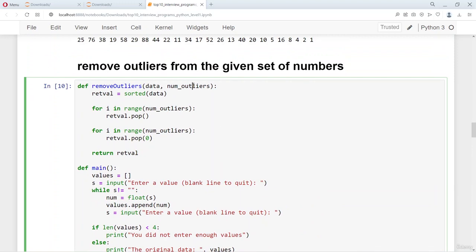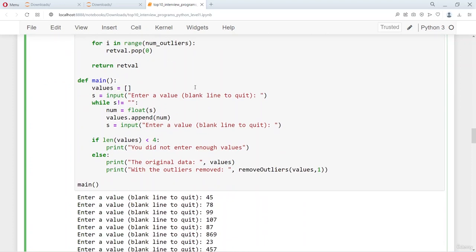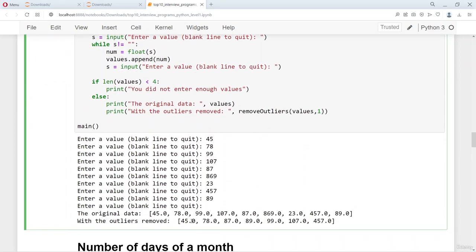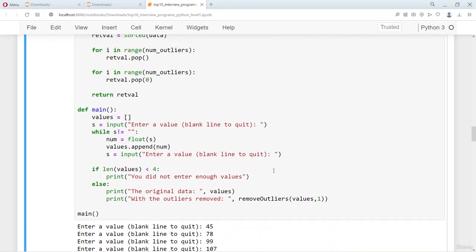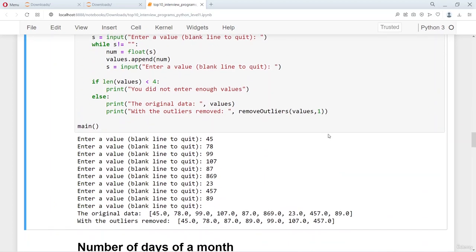It is the number of outliers you want to remove on either side of the data. Suppose I have these 9 values, I want to remove one outlier to the right and one outlier to the left. That is the number of outliers I want to remove. In case I pass this as 2,